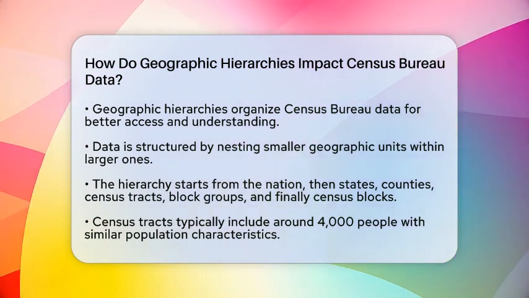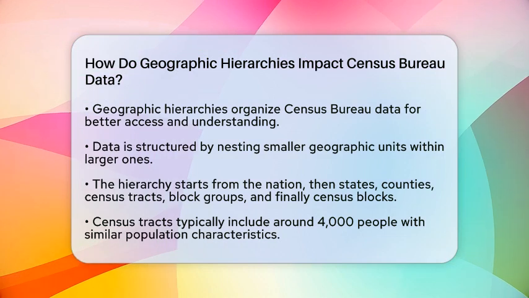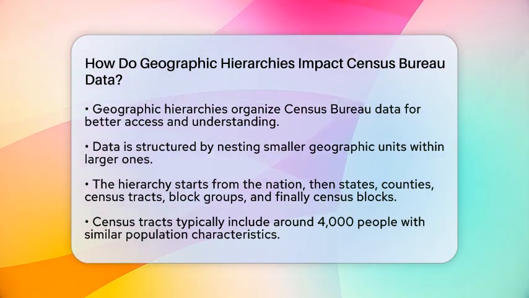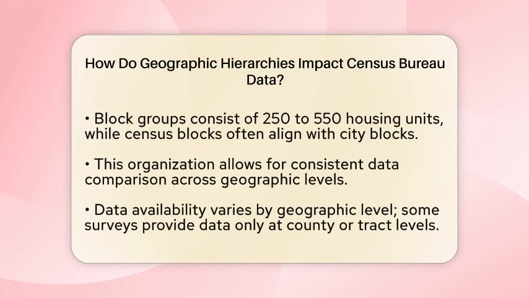Census tracts are designed to include about 4,000 people and are meant to be similar in population characteristics. These tracts are then divided into block groups, which usually consist of 250 to 550 housing units. Finally, the smallest units are census blocks, often corresponding to city blocks. This structured nesting allows for consistent data organization and comparison across different geographic levels. For example, if you want to analyze data for a specific county, you can easily aggregate or break it down to the census tract or block level.